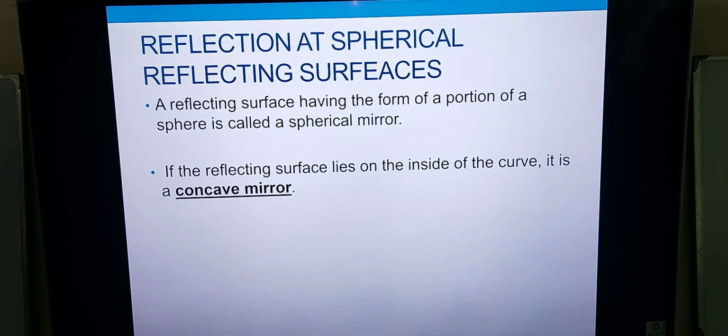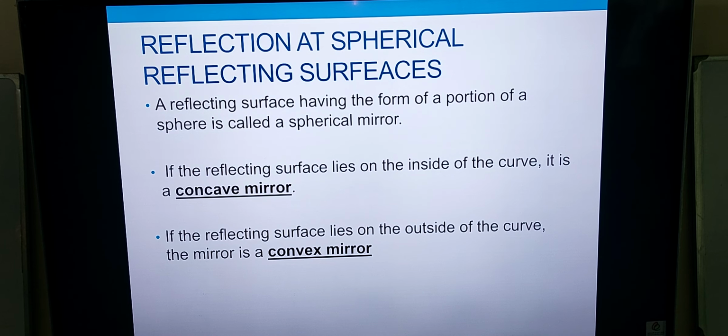If the reflecting surface lies on the inside of the curve, it is a concave mirror. So if you can see here, this is the inside of the curve. So if the reflecting surface lies on the inside of the curve, this is a concave mirror. And if the reflecting surface lies on the outside of the curve, this is the convex mirror. In this case, the reflecting surface lies on the outside of the curve, so this is a convex mirror, and if it lies on the inside of the curve, that is a concave mirror.